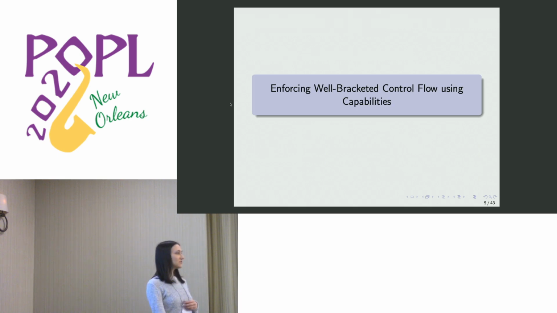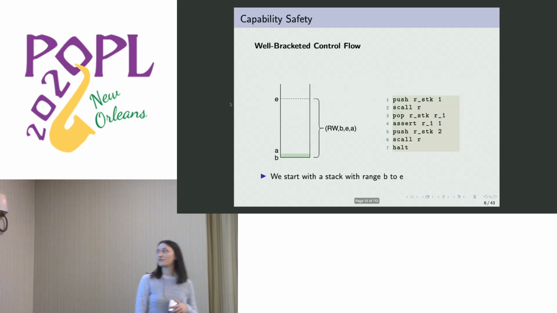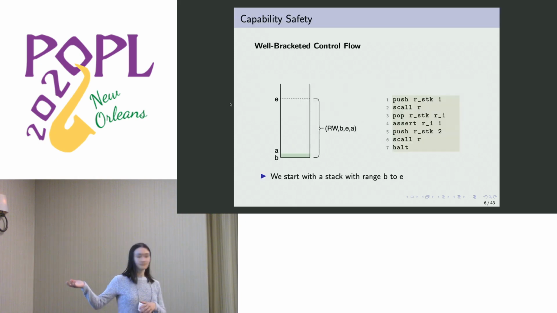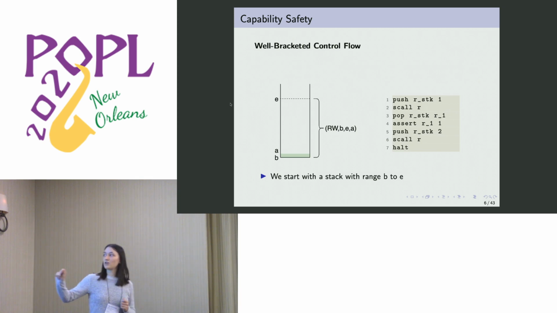So how can these be used to enforce one of the properties I mentioned in the beginning, namely well-bracketed control flow? To illustrate that, I just want to go through an example. In this example, we rely on well-bracketed control flow to reach the halt instruction at line 7. First, 1 is pushed onto the stack.